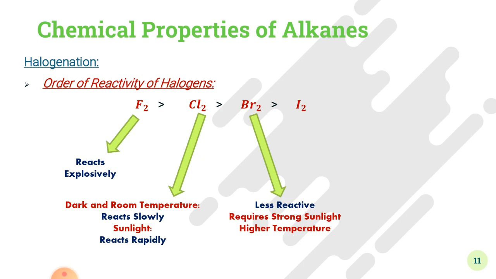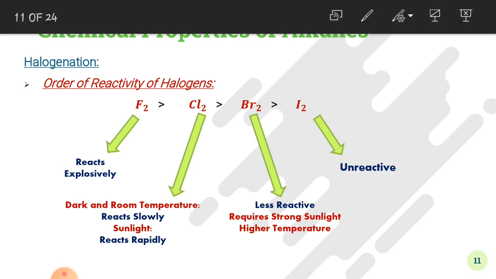Bromine is less reactive than chlorine or fluorine, and it requires strong sunlight and higher temperature in order to react with alkanes. Iodine is the least reactive of all the other halogens. So this is the order of reactivity of halogens.